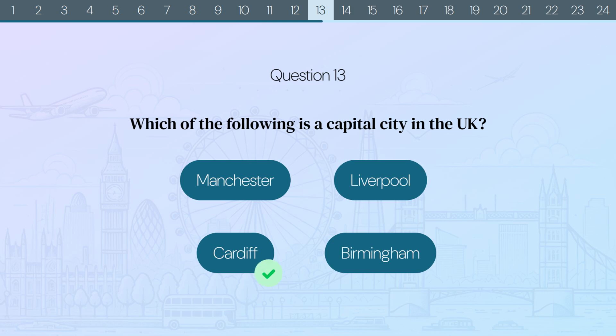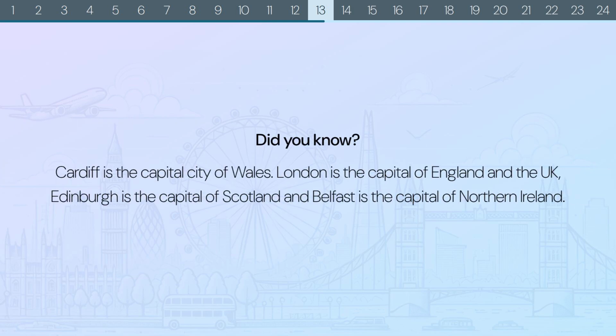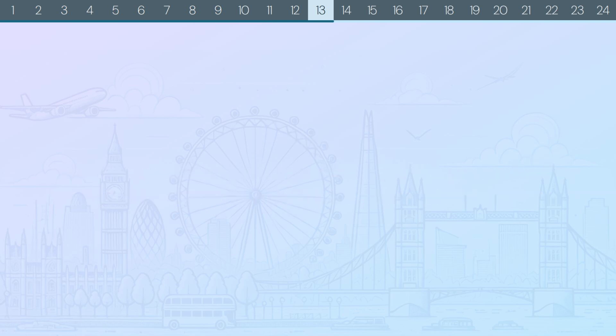The correct answer is Cardiff. Did you know? Cardiff is the capital city of Wales. London is the capital of England and the UK. Edinburgh is the capital of Scotland, and Belfast is the capital of Northern Ireland.